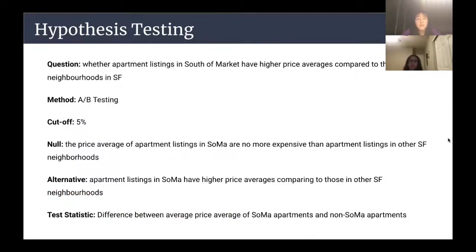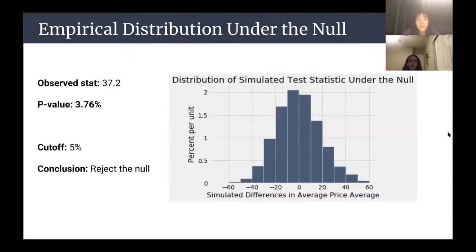We intend to use an A/B test to verify whether apartment listings in SoMa have higher price averages compared to those in other neighborhoods in San Francisco. We choose a 5% cutoff, and the test stat is the difference between the average price averages of SoMa and non-SoMa apartments. We then computed the observed stat and ran a simulation of the test stat under the null. Our p-value turned out to be 3.76%. Using the 5% cutoff, we conclude that SoMa apartments are indeed more expensive than non-SoMa apartments.